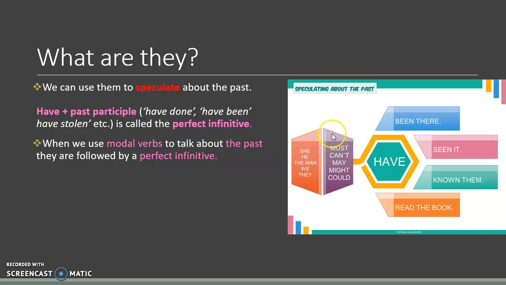And the formula that we are going to use here is that you are going to have the normal modal verbs that you already know, for example, must, can't, may, might, and could. You are going to add the auxiliary have, and you are going to use a verb in the past participle. And this part, the one that you have here, is called the perfect infinitive. So what we are using here is a modal verb and the perfect infinitive form. And the use of this form is that you are going to speculate about the past.